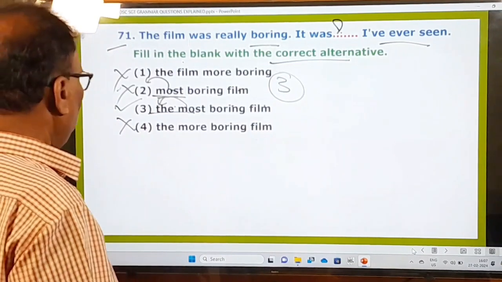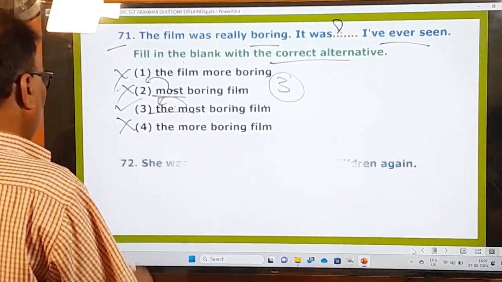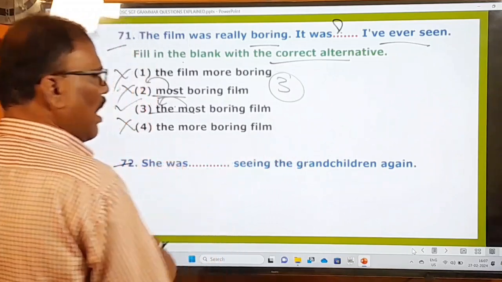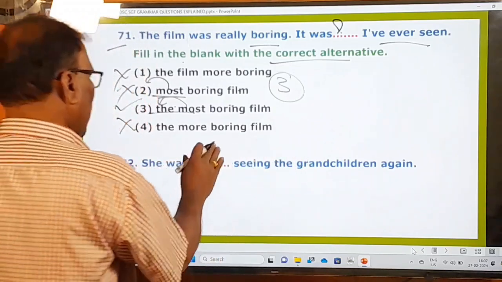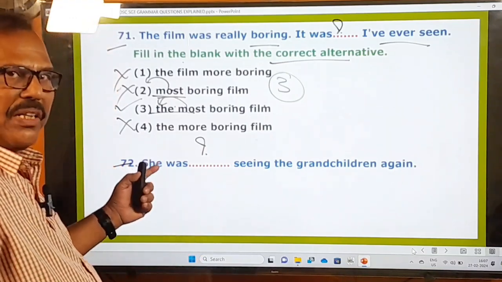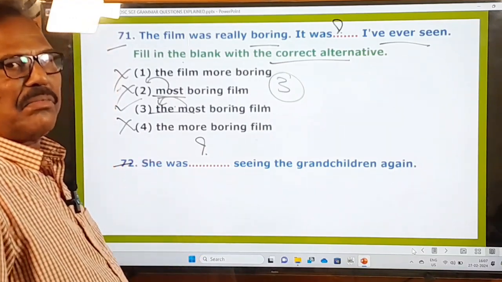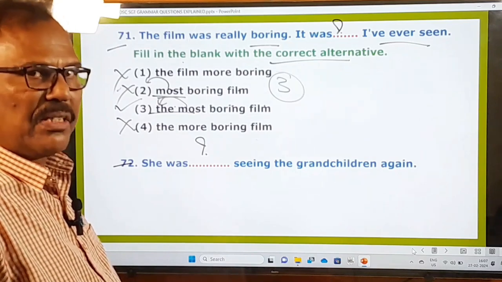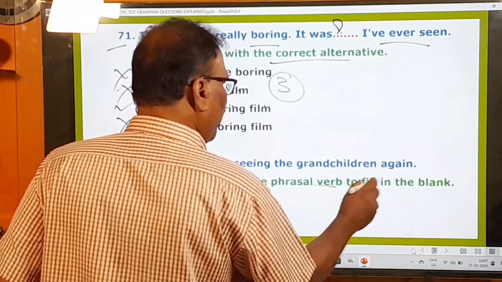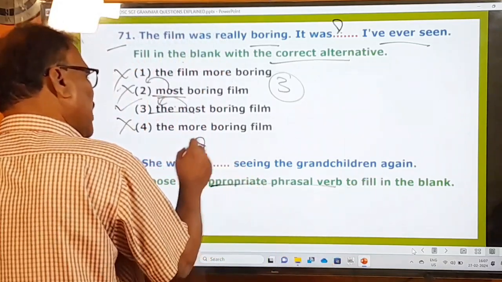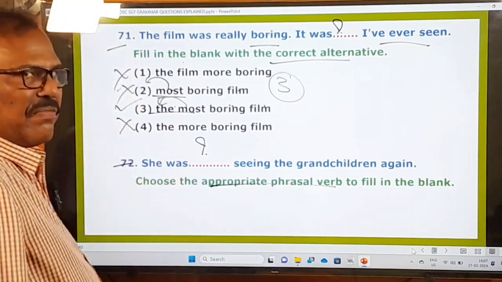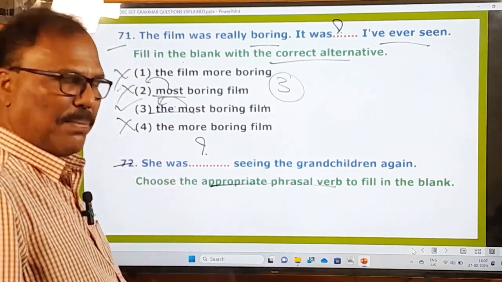Now let us go to the next question. 72nd question. She was dash seeing the grandchildren again. So here is given another blank. Let us see what to be used in this blank. And before we fill in this blank, let us see what the examiner is asking us to do. Choose the appropriate phrasal verb to fill in the blank. So he is asking us to fill in the blank with an appropriate phrasal verb, and let us see what phrasal verbs are given here as options.